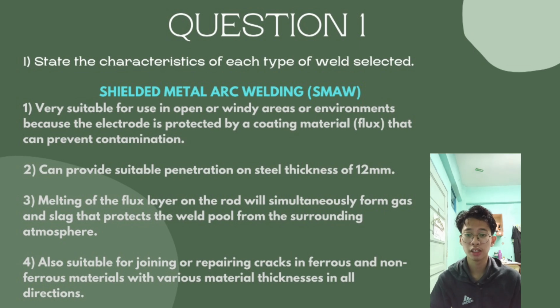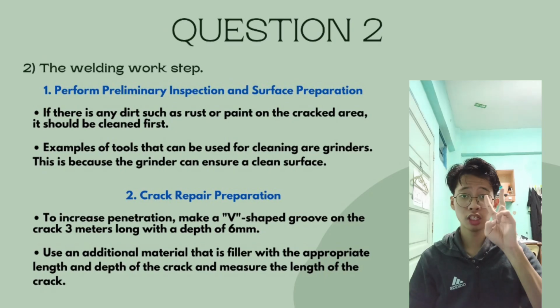Melting of the flux layer on the rod will simultaneously form gas and slag that protects the weld pool from the surrounding atmosphere. Also suitable for joining or repairing cracks in ferrous and non-ferrous materials with various material thicknesses in all directions.